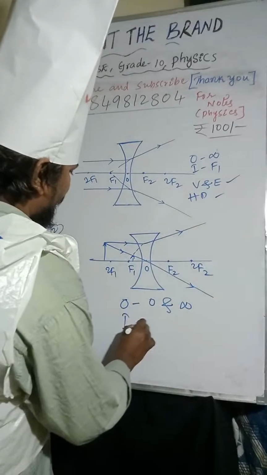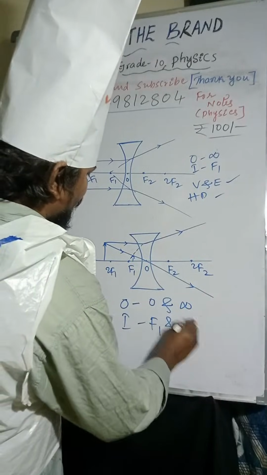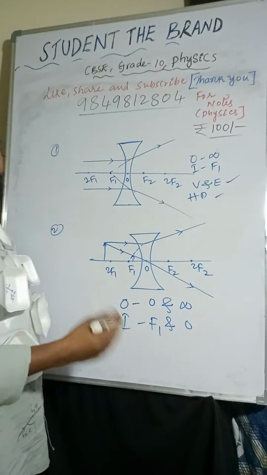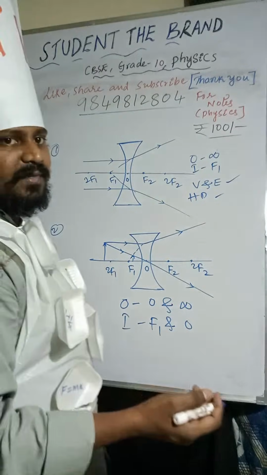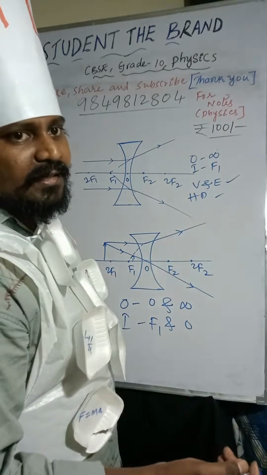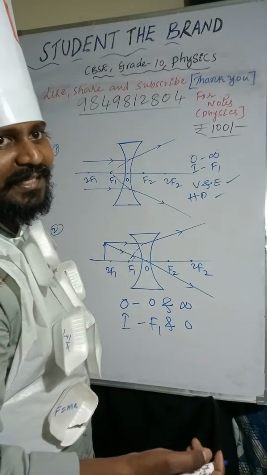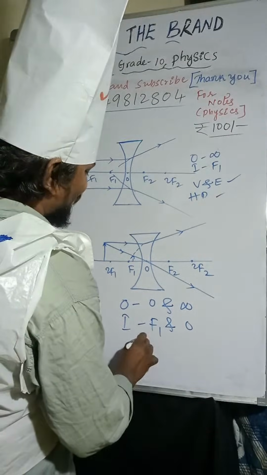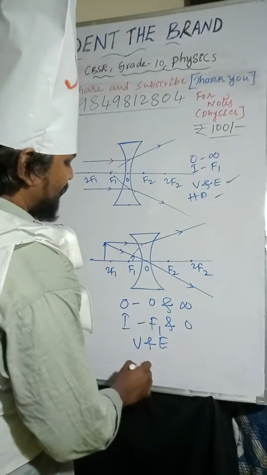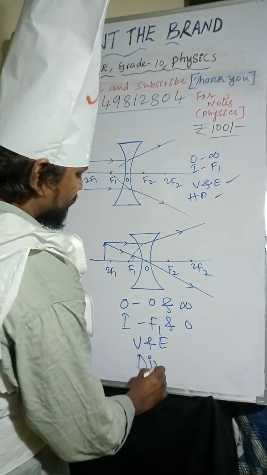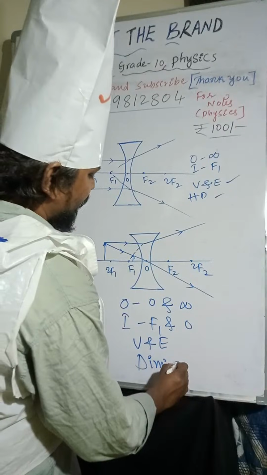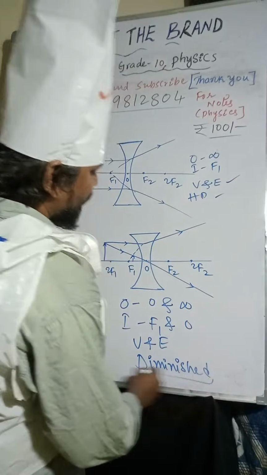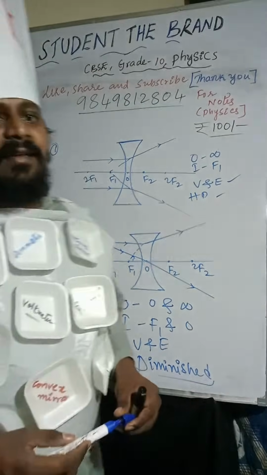Image is forming between F1 and O. So nature of the image is virtual and erect, and size of the image is diminished. Okay. So this is about concave lens.